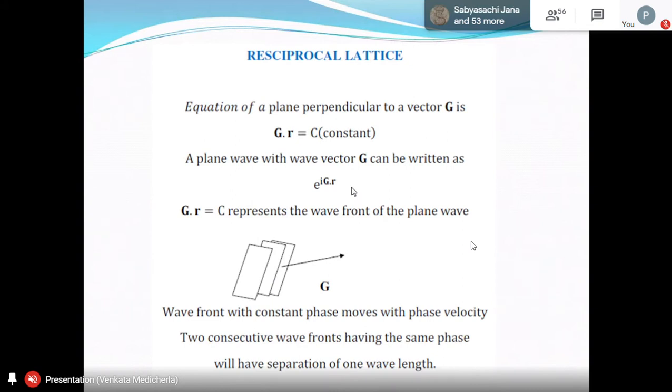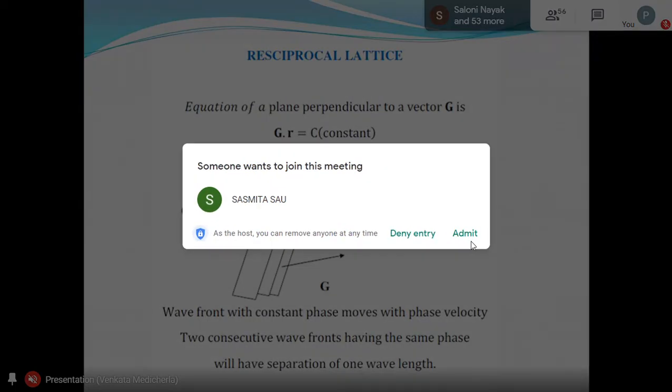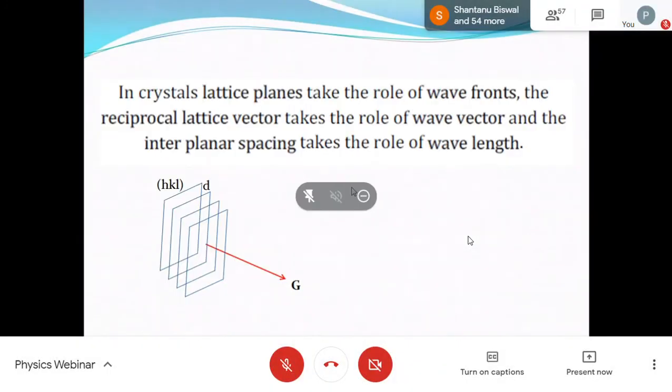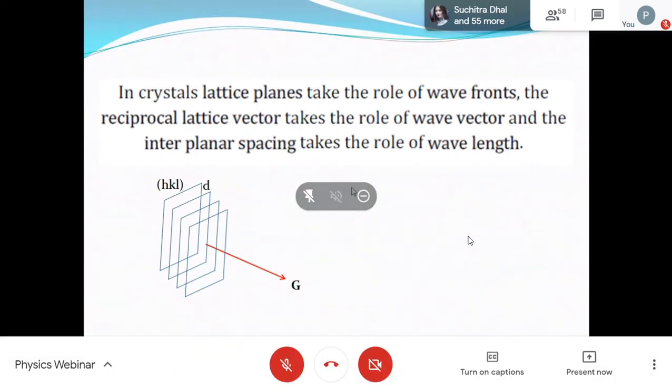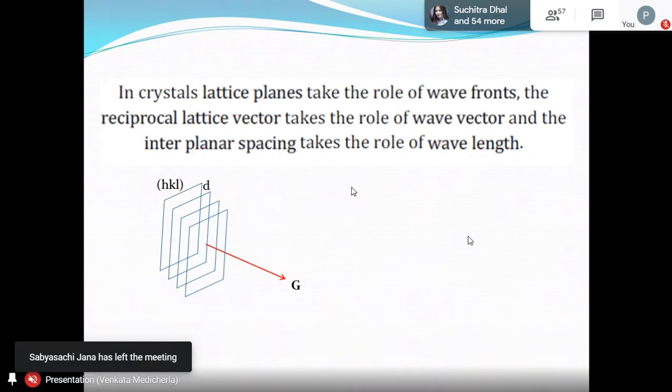Gx, gy, gz. Okay. So in the same way here, you can have a reciprocal lattice vector corresponding to the lattice planes, which are equispaced, parallel lattice planes, and the separation is d. I already told this thing: the crystal's lattice planes take the role of wavefronts. The reciprocal lattice vector takes the role of the wave vector, and the interplanar spacing takes the role of wavelength. Exactly analogical. So now you see I showed the HKL planes, parallel planes separated by distance d, and this reciprocal lattice vector g is perpendicular to the plane set.